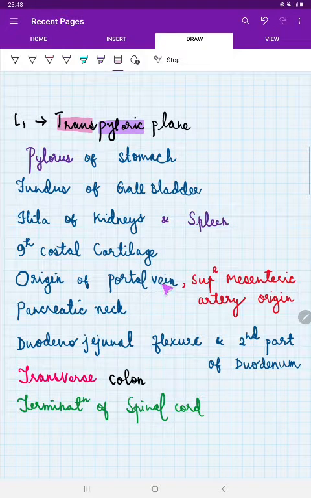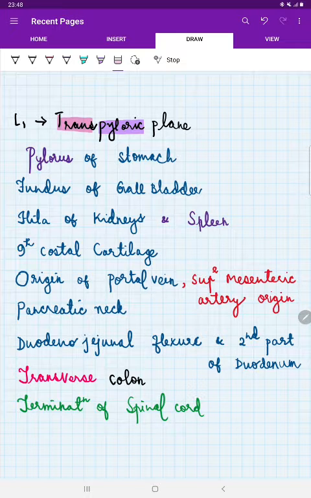Next is origin of portal vein. Portal vein is actually formed in the neck of pancreas, and for sure. So origin of portal vein. Then neck of pancreas is also related to L1 plane, right? Okay. From the vein side, it is origin of portal vein. At the level of L1, which artery is given from the abdominal aorta? It is superior mesenteric artery, which is a ventral branch, right? So superior mesenteric artery is given. Done. Next, duodenojejunal flexure and second part of duodenum. Because we are relating to pancreas, neck of pancreas is related to second part of duodenum, and as well duodenojejunal flexure. So it is one.